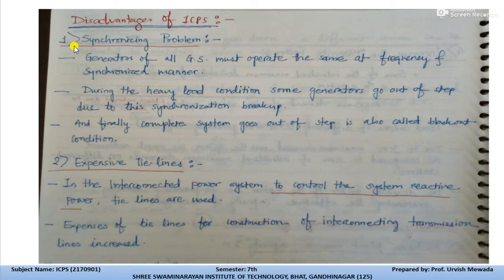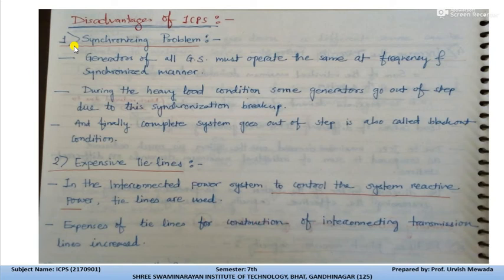As all the generating stations are interconnected, it means all the generators are connected on the same bus bar, or we can say parallel to each other. For the parallel operation of generators, one most important condition is that the terminal voltage of all the generating stations must be the same.